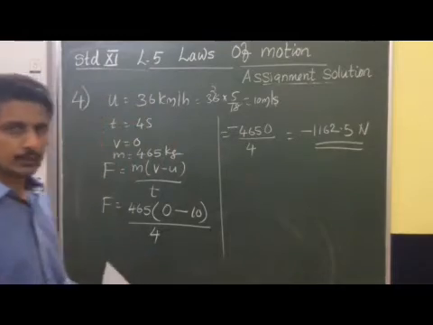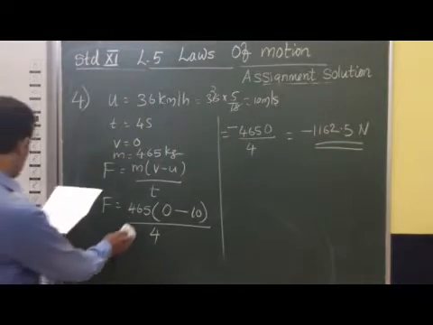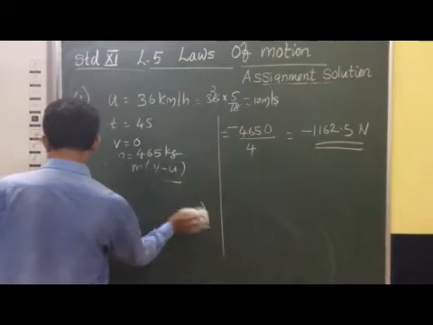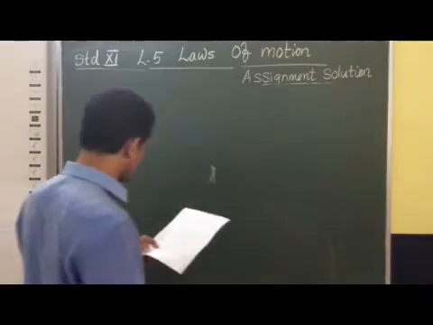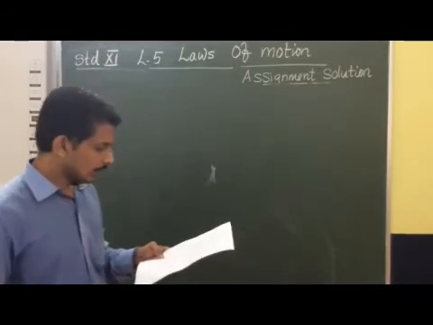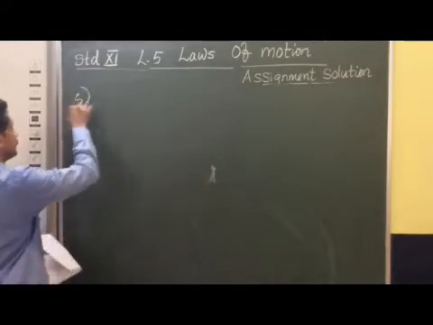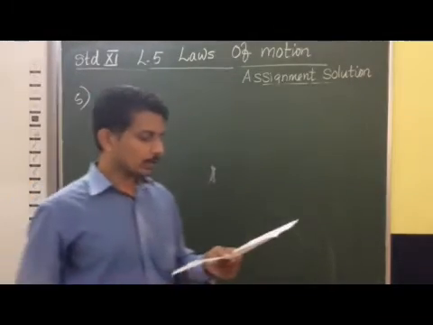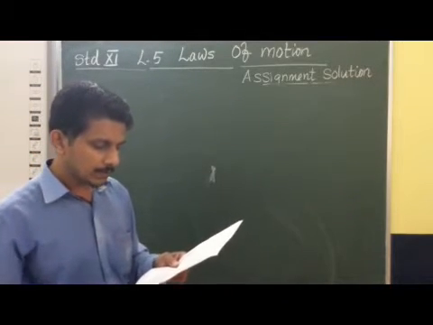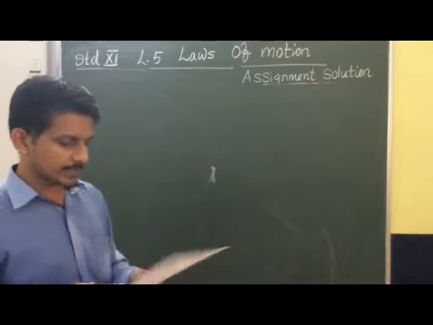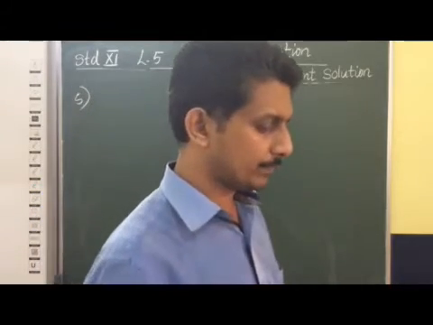Now we'll consider the next question, question number 5. A rocket with a lift of mass 20,000 kg is blasted upward with an initial acceleration of 5 meter per second square.